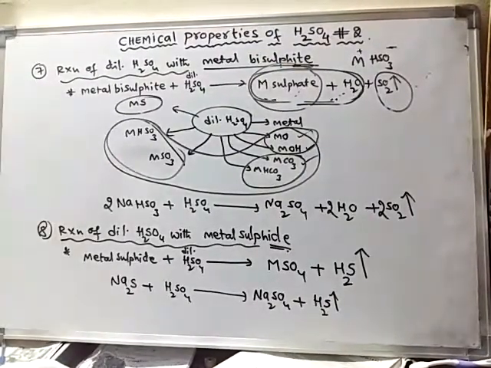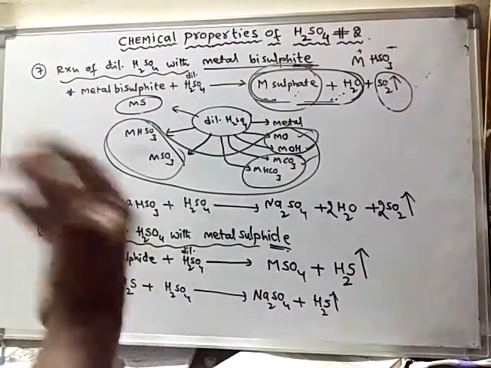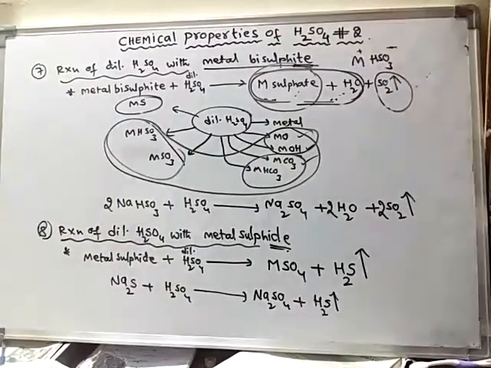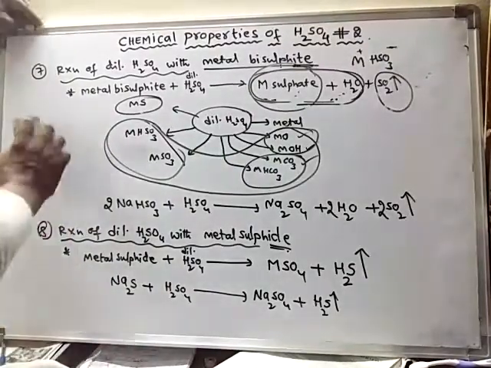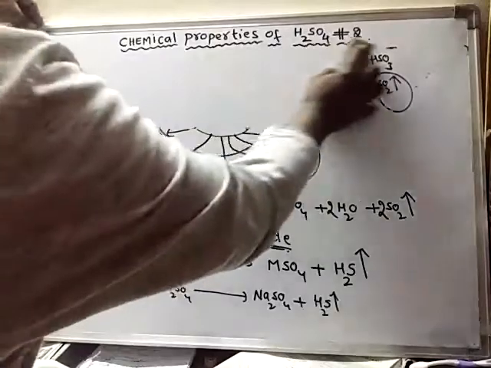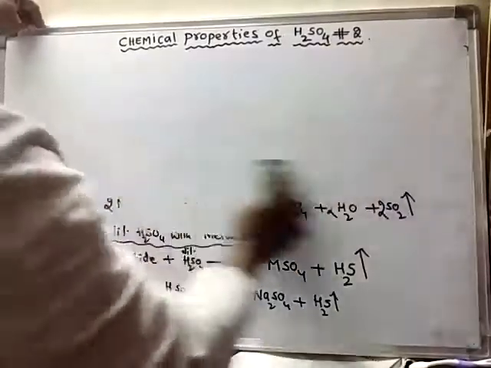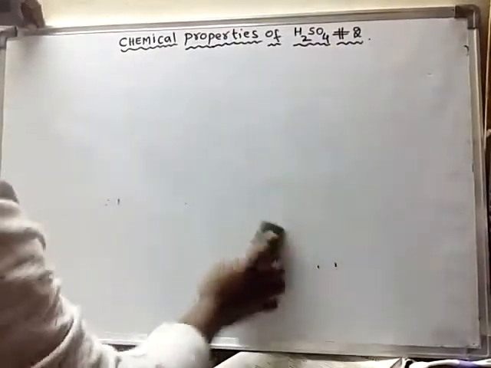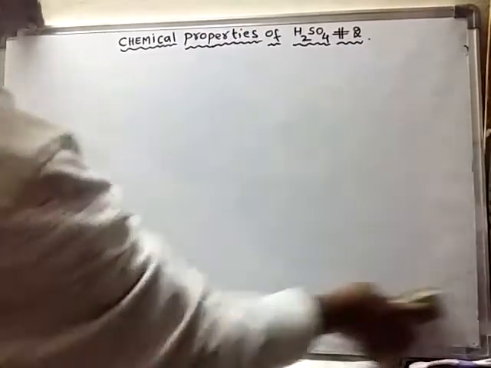One more thing before oxidizing properties, we will discuss how sulfuric acid is used for the preparation of more volatile acids. That also comes under the chemical properties of sulfuric acid, so we will discuss that now.